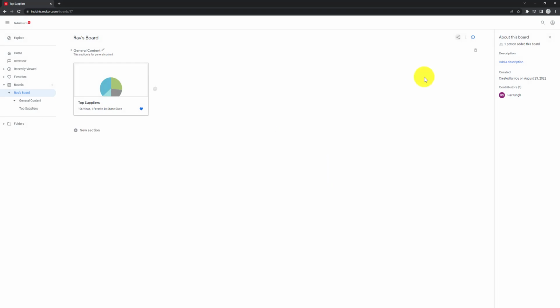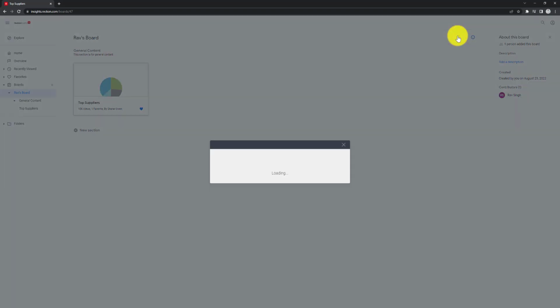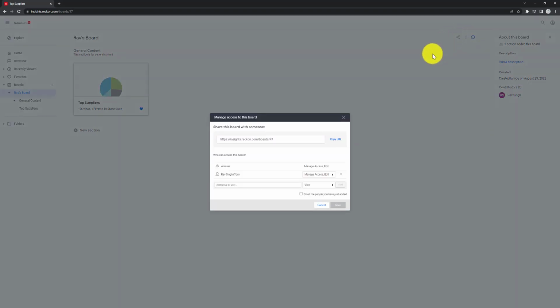A really cool feature is that you can share your boards with other Insights users. To share your board, click on the share icon at the top, and then select a single user or a group of users that you'd like to share your board with. Once you've set up the list of users and groups for access, you can either copy the address to your board and send it to them, or tick the email option to automatically email the link to that user.